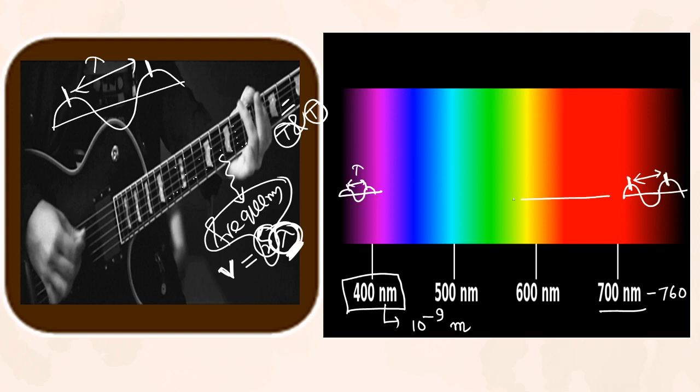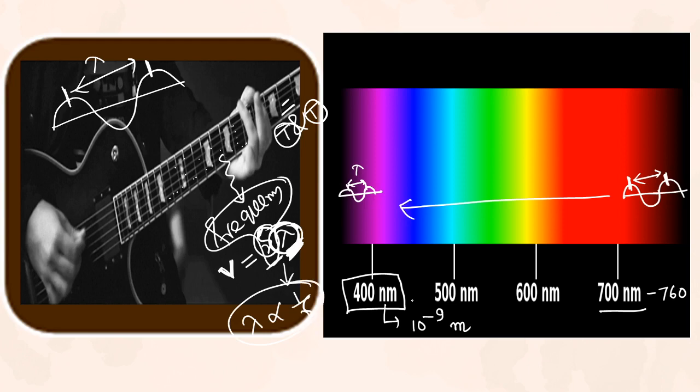Slowly if you come to this violet side, wavelength will decrease. And you know from this expression, if wavelength increases, then frequency decreases. It means wavelength and frequency are vice versa.